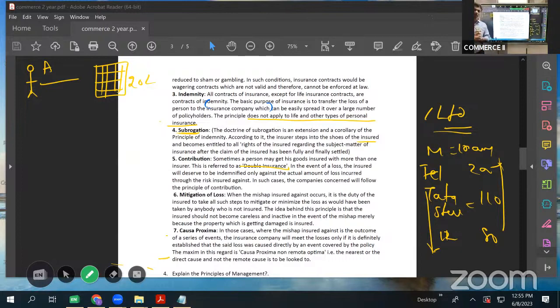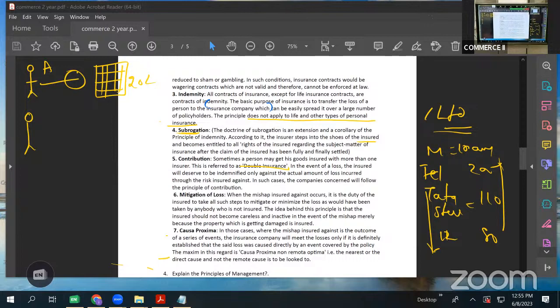Tell me, what will A do? Will A simply stand and look at that? No, he will definitely put some effort to put off the fire. He will take every step. He'll call the fire station. He himself will take some vessels and try to throw water on the fire. He'll request every person around to help him. Am I right? So what he was trying to do, he was trying to reduce his loss. He was trying to mitigate his loss.